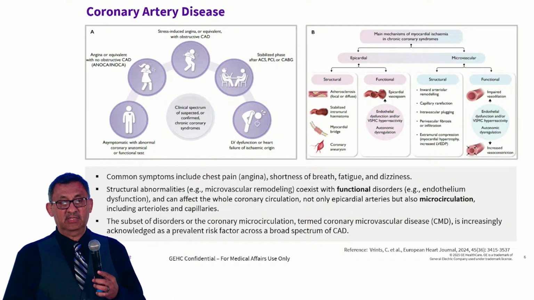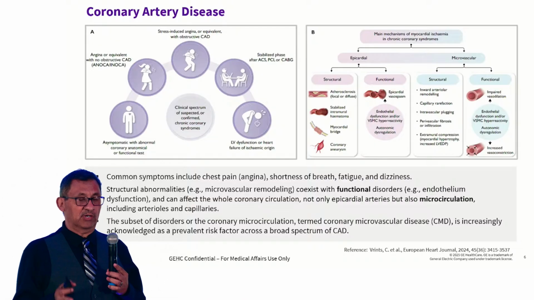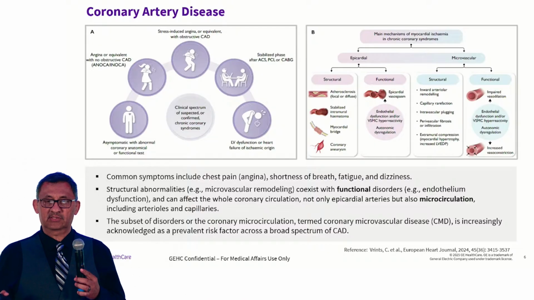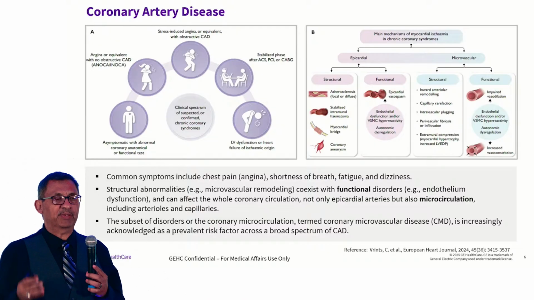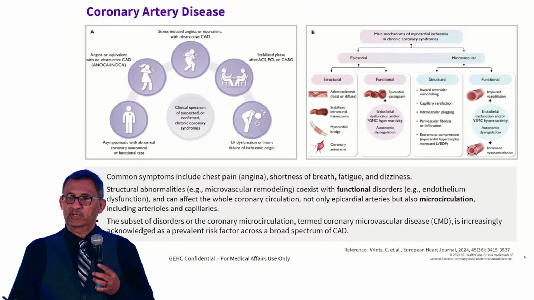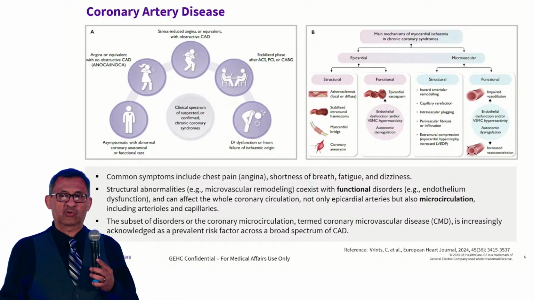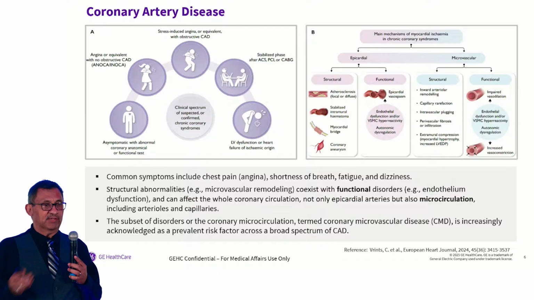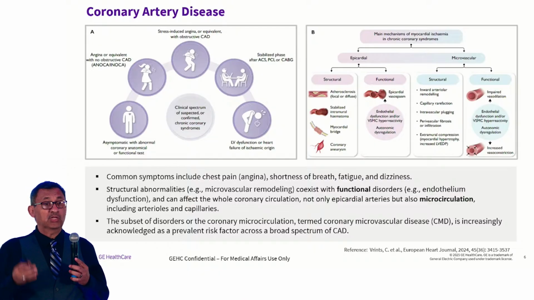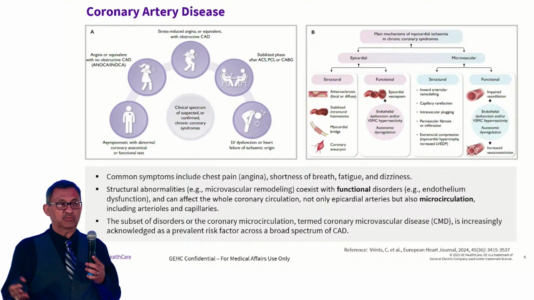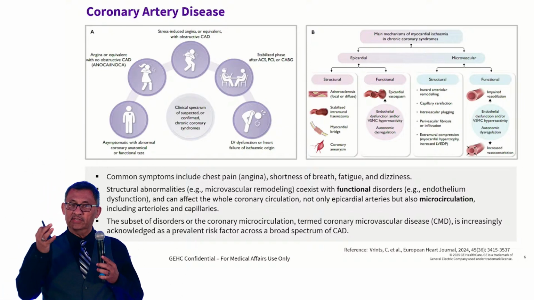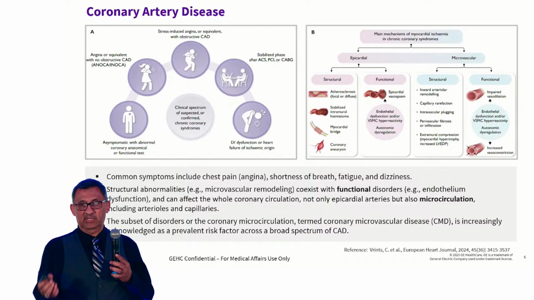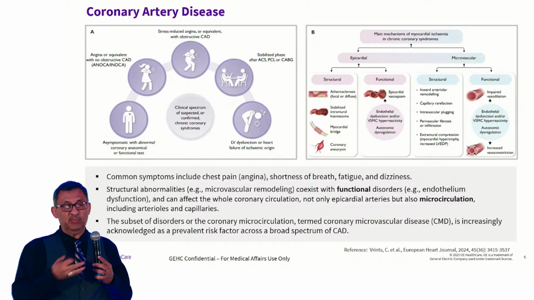And then on the right, you can see that there's two types of disease. We have epicardial disease, and we have microvascular disease. And what I want to do is put it in context so we can see what we're talking about. Epicardial disease, we're talking about something you can see on a SPECT. You have your main coronary arteries, you have your left main, and then you have your LAD, your left circumflex, and your right coronary artery disease. You run a SPECT and you can see there's blockage or there's stenosis because there's contrast. Let's say you have stenosis on the LAD, well, that area is going to be darker on the images, but the other two are going to be pretty bright.